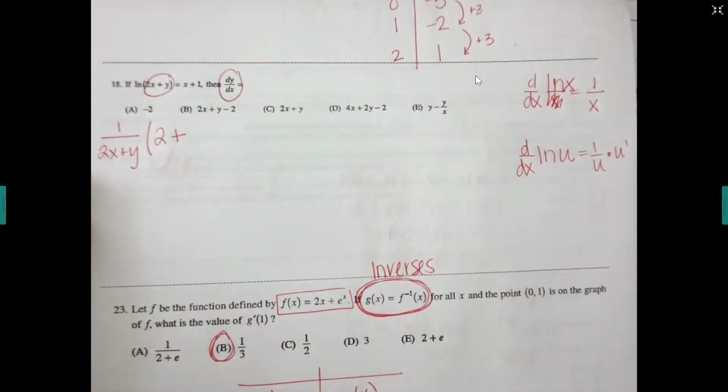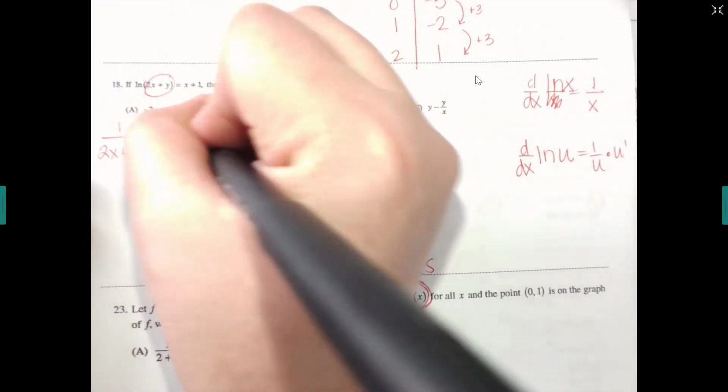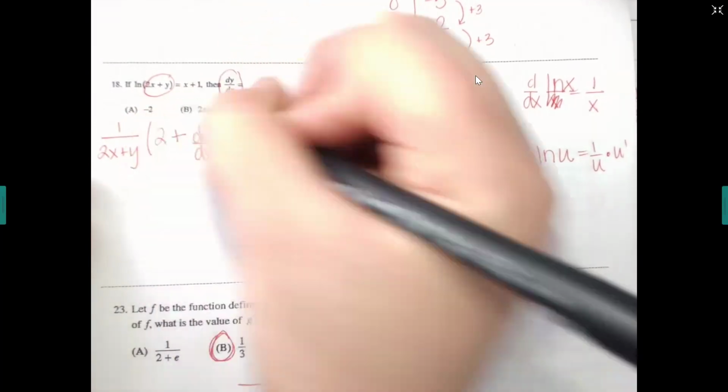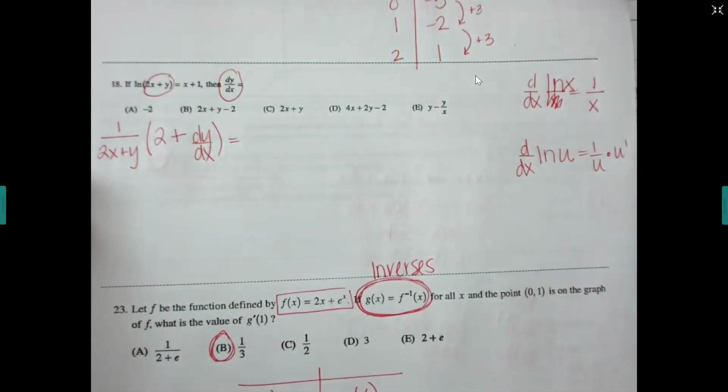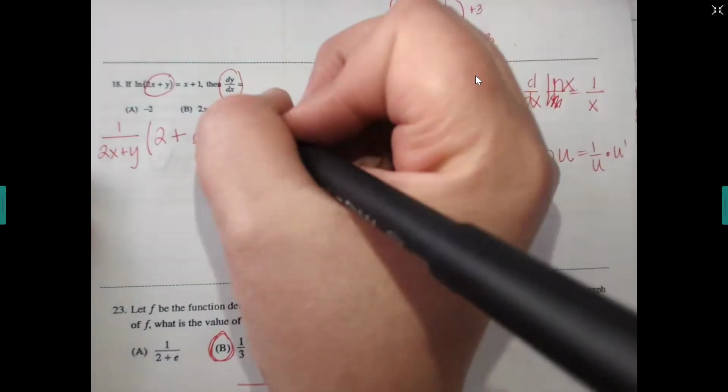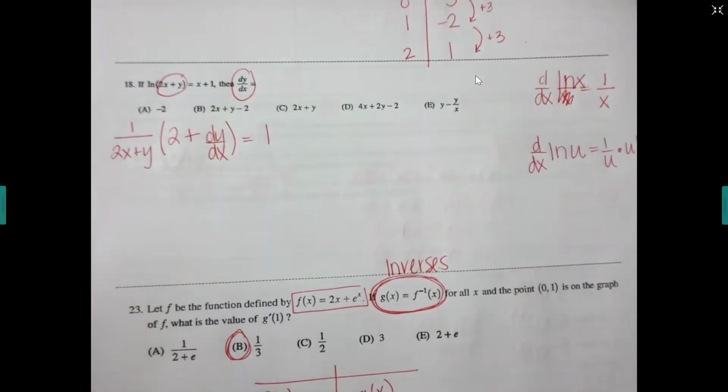What's the derivative of y? dy/dx. Very good. Okay, then on the other side, x plus 1, what would the derivative of that be? 1. Okay, and then remember that for the second one, the derivative just goes to 0.